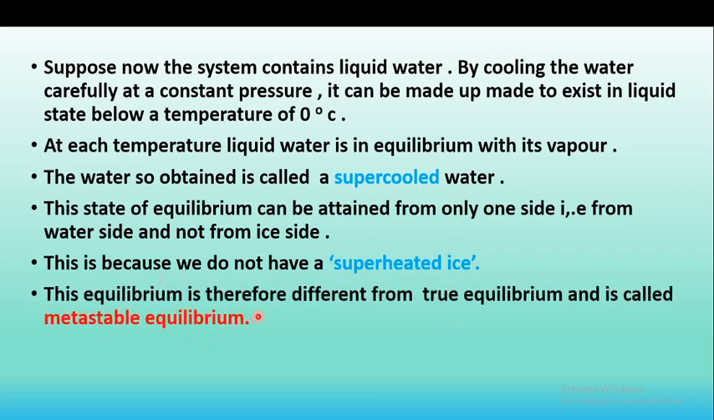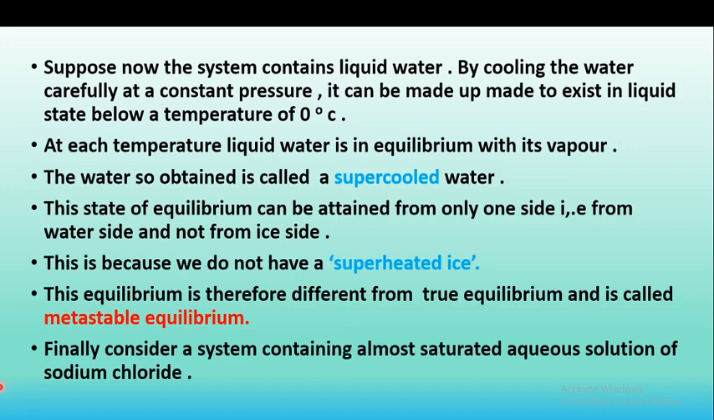And this equilibrium is different from true equilibrium, because we know that true equilibrium is obtained from two sides. That is, we have considered liquid water and ice. From the ice side also equilibrium is obtained, and from the water side also equilibrium is obtained. But metastable equilibrium is obtained only from one side. So in this example, it is obtained from the water side. Therefore that type of equilibrium is different from true equilibrium, and it is called a metastable equilibrium.